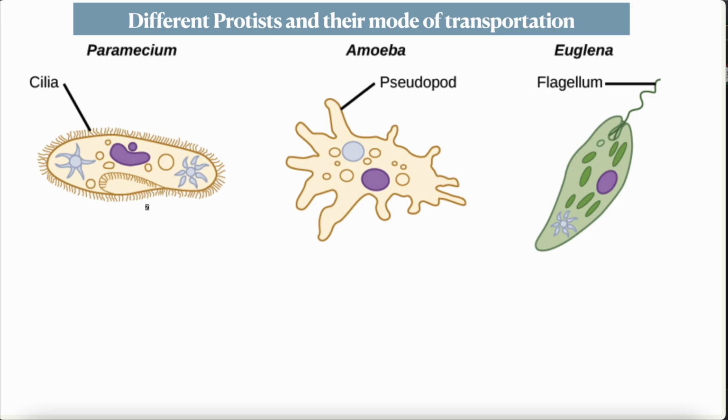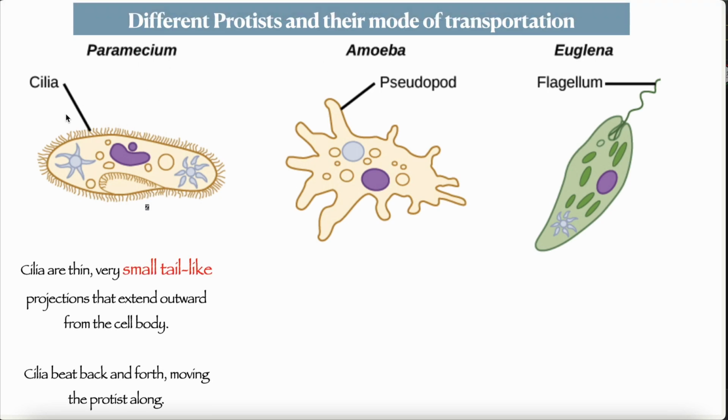What are the different modes of transportation that these protists use? The paramecium uses cilia. Cilia are thin, very small tail-like projections that extend outwards from the cell's body. Cilia beat back and forth, moving the protist along. Next, amoeba.